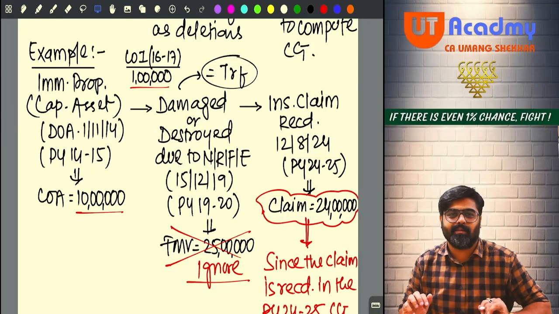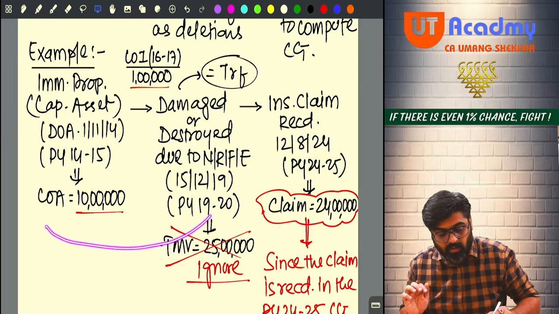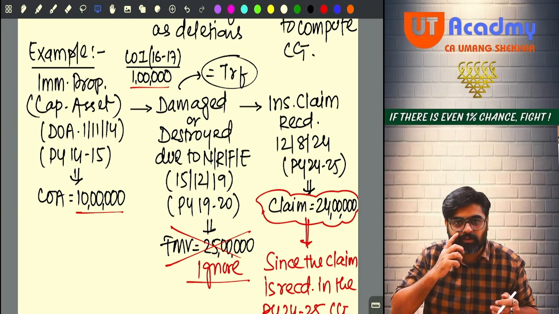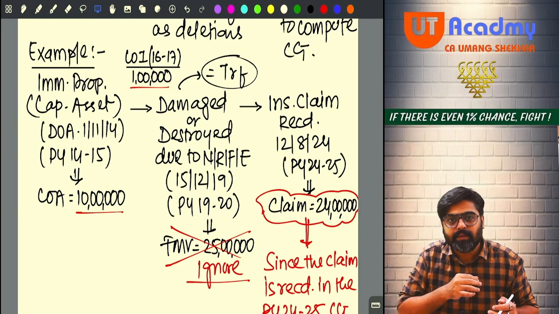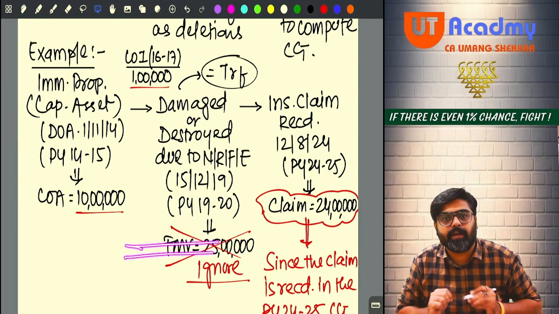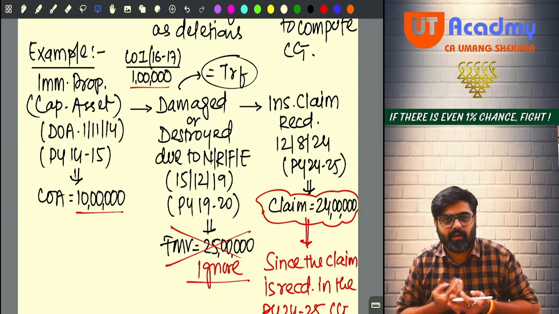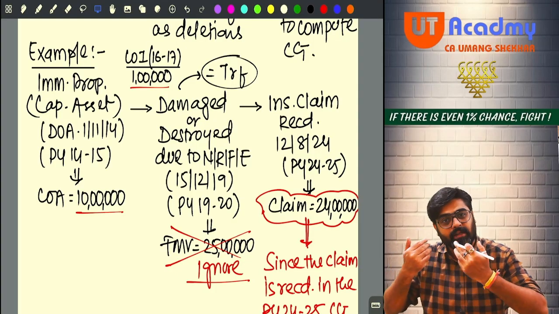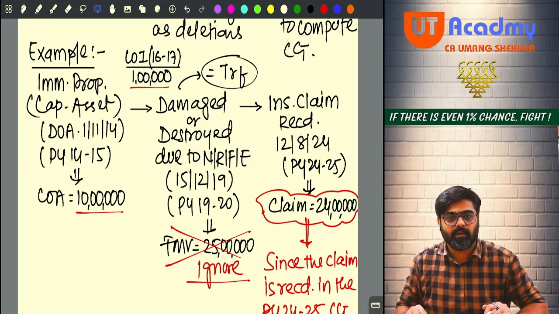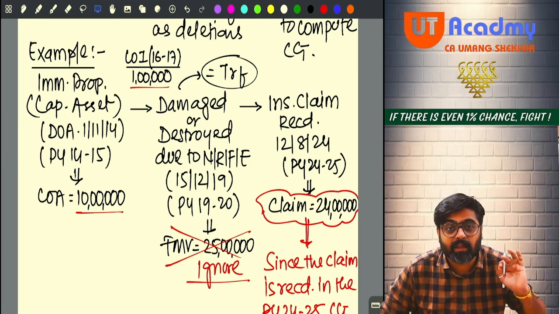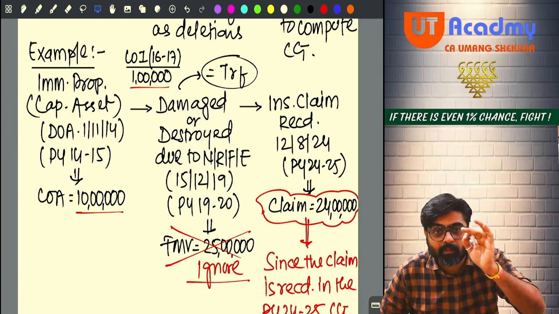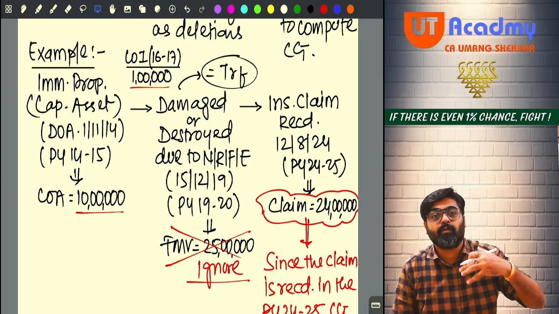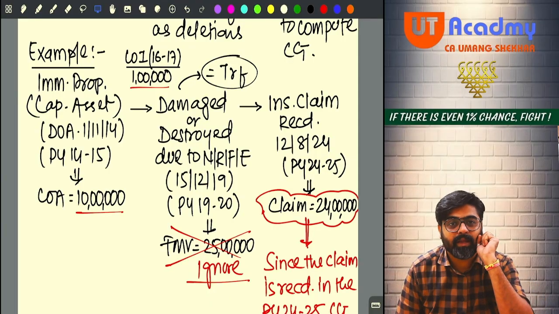Asset gone. So you are holding the asset only for this period. After that, there is no asset. Transfer is happening in 1920. Asset is going away. Extinguishment is happening in 1920. Asset is transferred in 1920. But till the time you don't receive the insurance claim on this damage or destruction, 45(1)(a) will not come into effect.